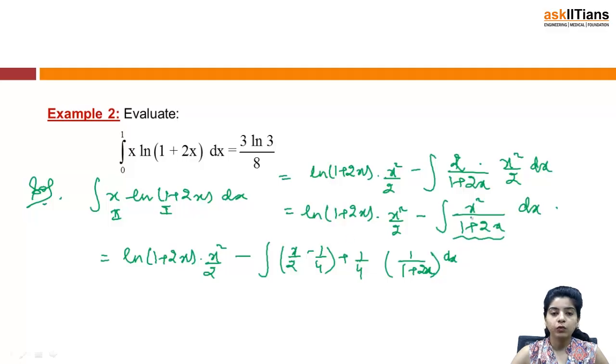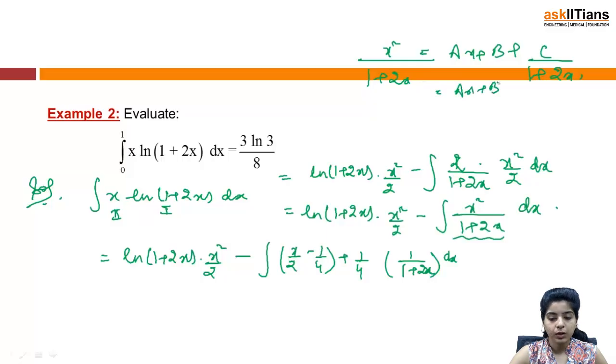How do you solve this? You can just see here, you can put it as ax plus b plus c by 1 plus 2x. Now this will become ax plus b into 1 plus 2x plus c. Now equate the coefficients of x, x square and the constant terms, and you will get the values of a, b and c. So finally you will reach this step, right.